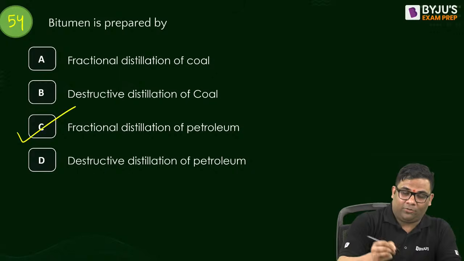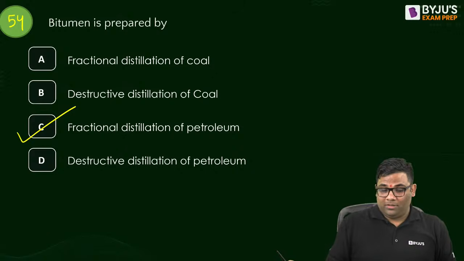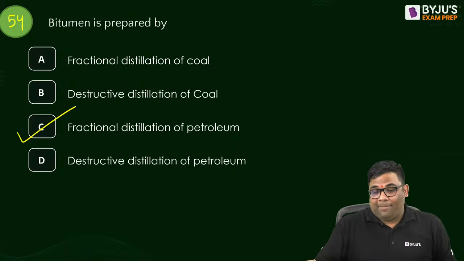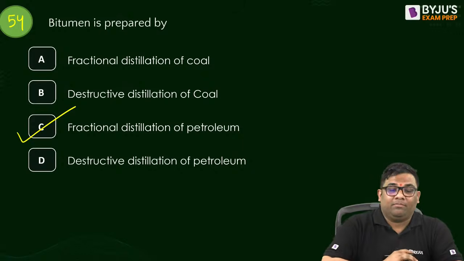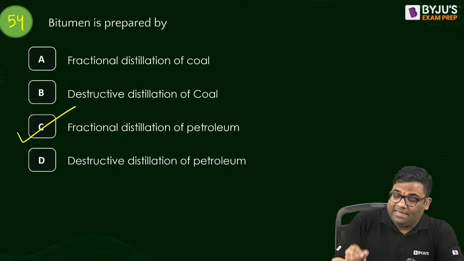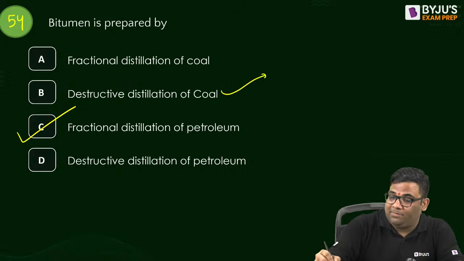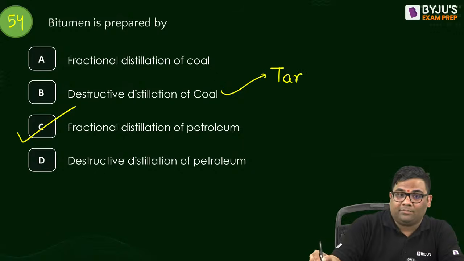Fractional distillation of petroleum. Many times what happens, fractional distillation of petroleum, bitumen is a petroleum product. Okay, tar we get from destructive distillation of coal.